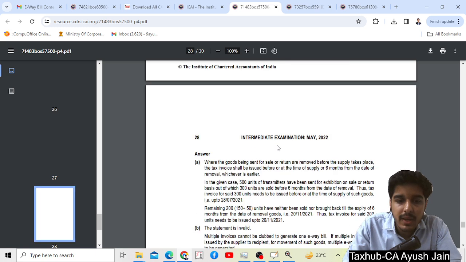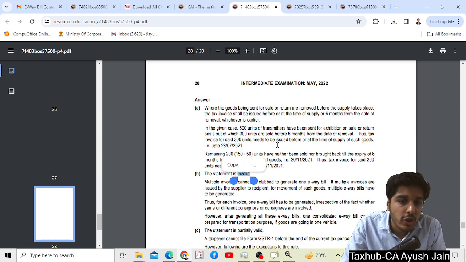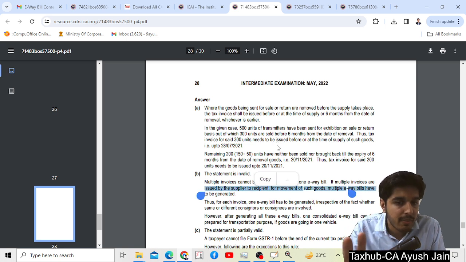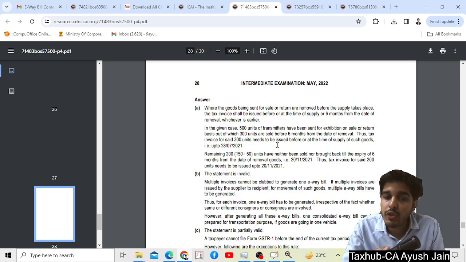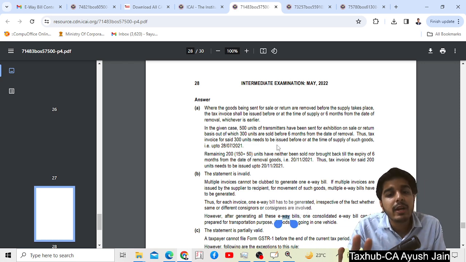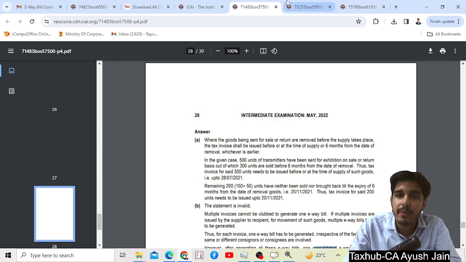What is 7th B? The statement is invalid. Why? Because multiple invoices cannot be clubbed to generate one e-way bill. If multiple invoices are issued by the supplier, for movement of such goods, multiple e-way bills have to be generated. Thus, for each invoice, one e-way bill has to be generated irrespective of the fact that same or different consignors are involved. However, after generating multiple e-way bills, these can be consolidated into one consolidated e-way bill.